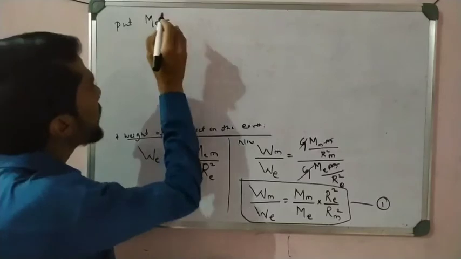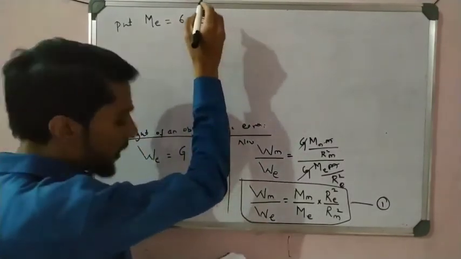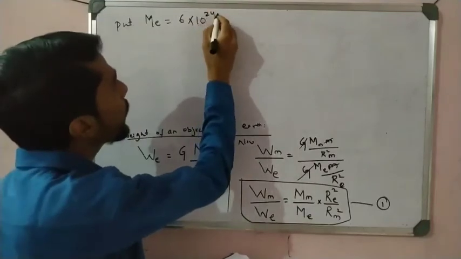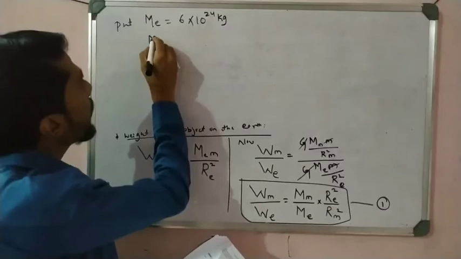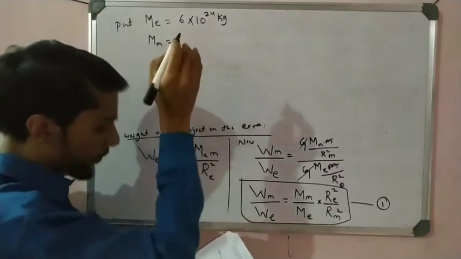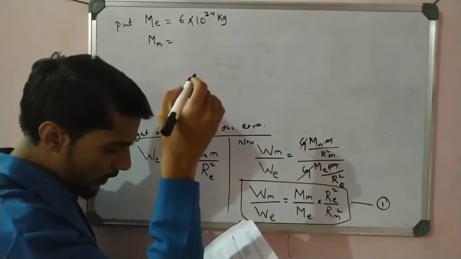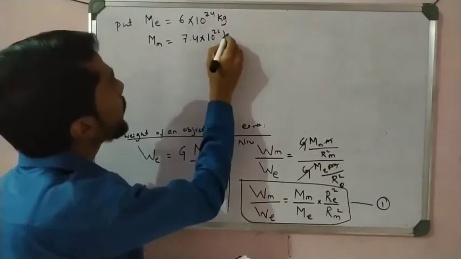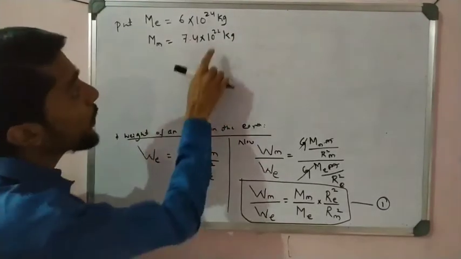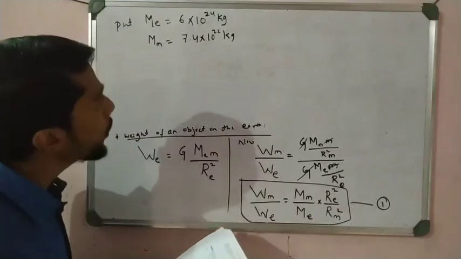The mass of the earth is 6 into 10 to the power 24 kg. The mass of the moon is lesser, 10 to the power 22, it is lesser than the earth, 22 kg.